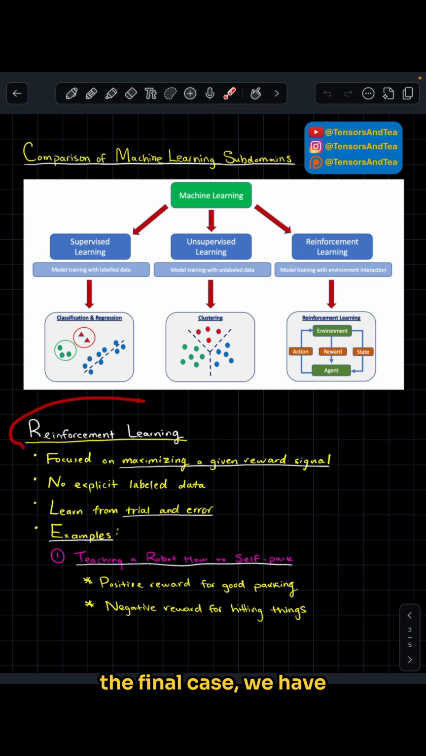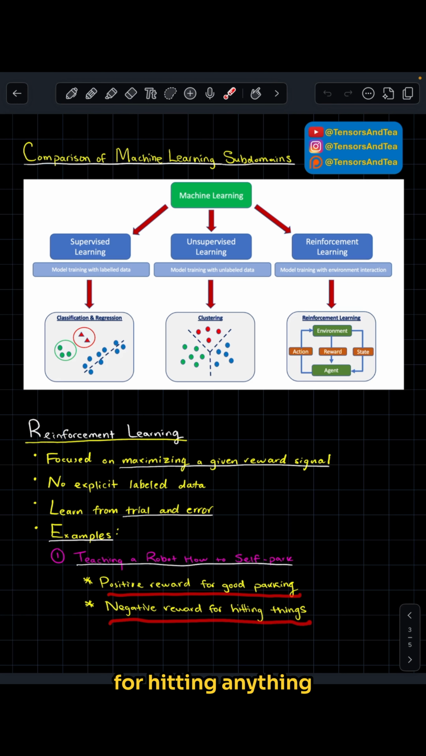In the final case, we have reinforcement learning, which is focused on maximizing a given reward signal. So here we have no explicit labeled data, however we learn from trial and error. So an example of this is teaching a robot how to self-park, where we have a positive reward for good parking and we have a negative reward for hitting anything while it's parking. So over time, it learns how to better and better park.